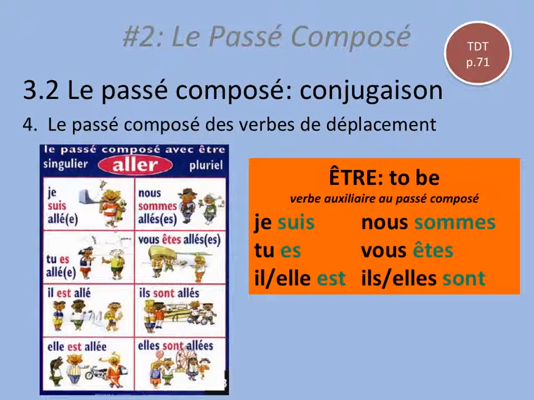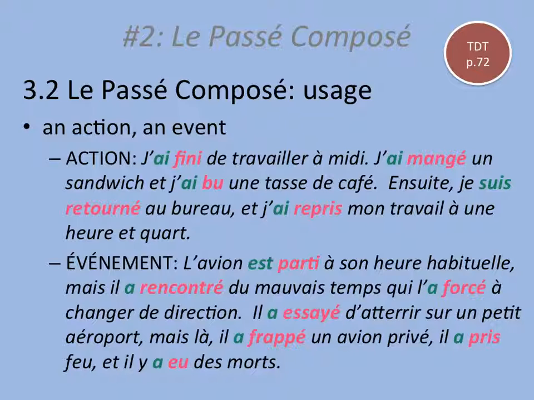And same idea here, so this is a chart that sort of shows how you would conjugate aller with être in the passé composé. And of course, we need to review the conjugations of être to conjugate with être in the passé composé. So present tense conjugations are je suis, tu es, il est, elle est, nous sommes, vous êtes, ils sont, elles sont.